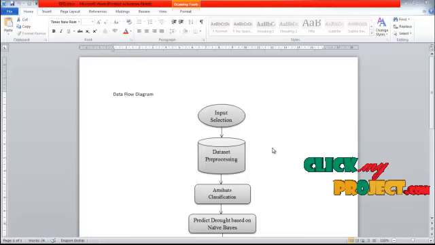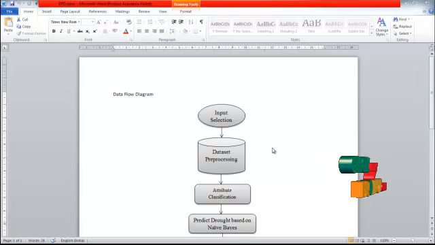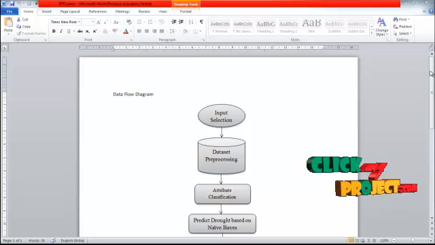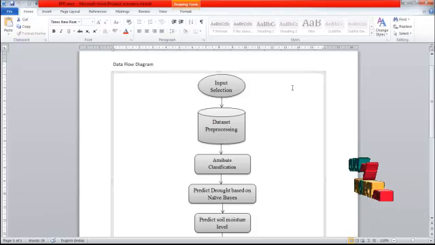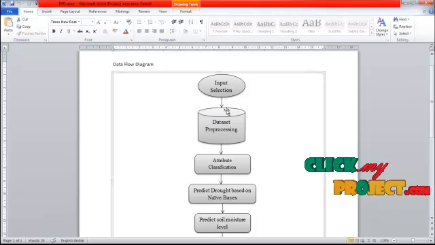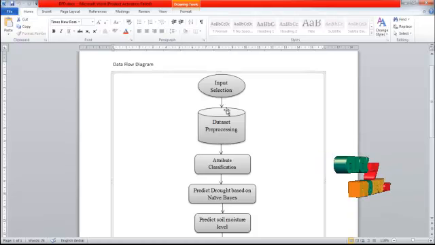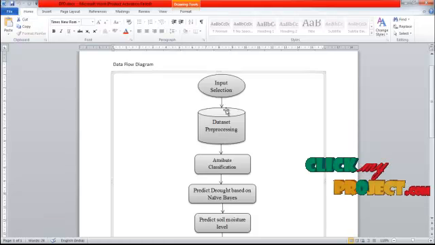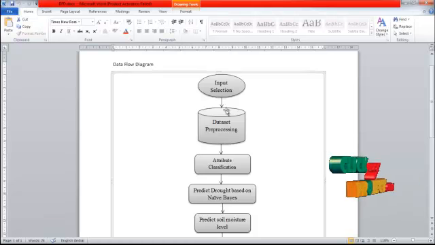Now let me discuss the data flow diagram of our process. Our process starts with input selection. Our domain is data mining, so first we have to select the input, which is a data set. After we choose a data set from the file location, we have to pre-process it. Pre-processing is nothing but data cleaning: we eliminate the unwanted symbols or unwanted values in the dataset. That is called dataset pre-processing.